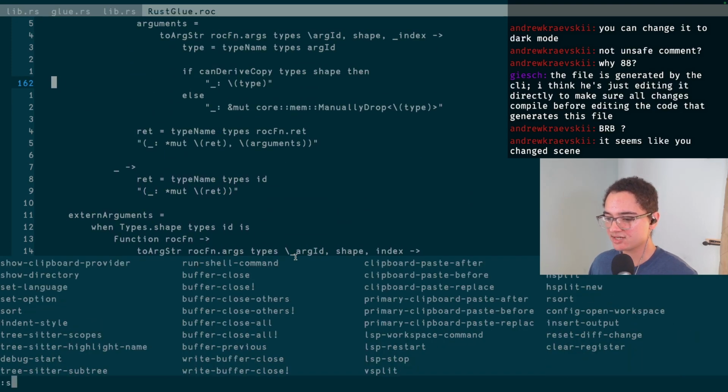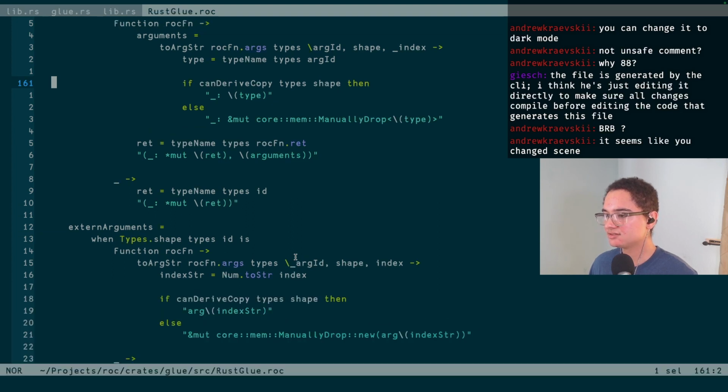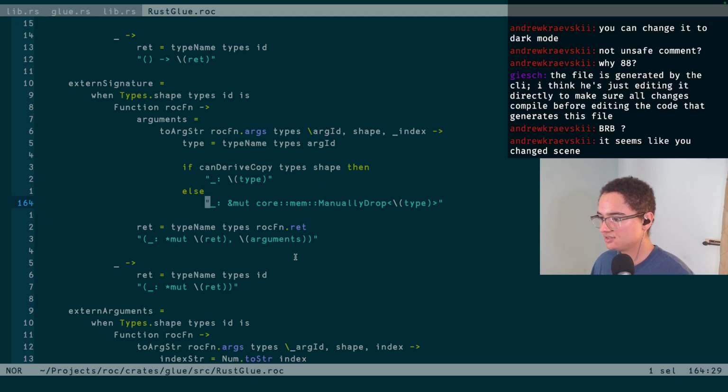Oh, and we can set this back to Elm again. Get at least a little bit of color. Some little bits of color. Yeah, so the extern signature here is where they have this type here that's just unnecessary. We don't actually need to use the type here because it should just be our single, or no, it's here. This return type is incorrect because it's just going to be a pointer to bytes.